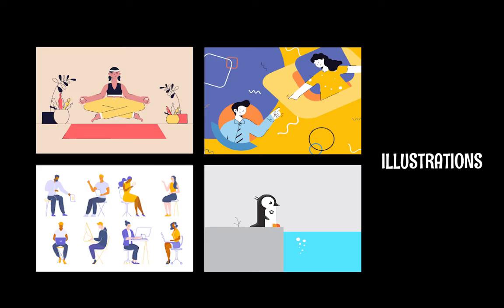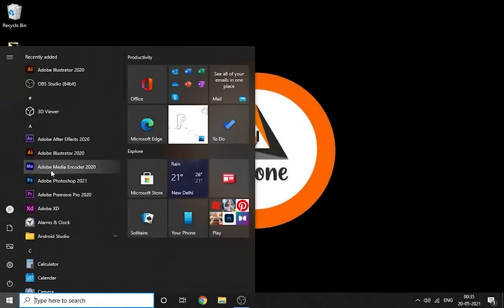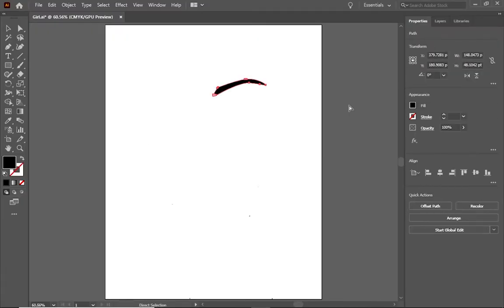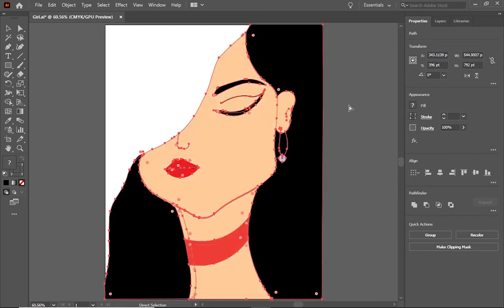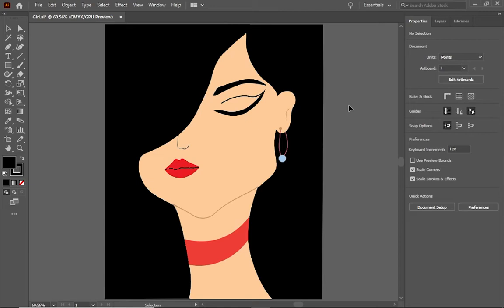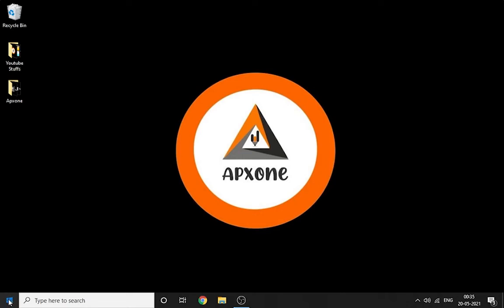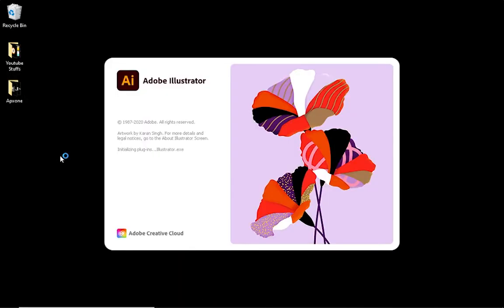Let us explore illustration and the software I use to make illustrations. Illustration is something that serves to illustrate, such as a picture or a diagram that helps make something clear or attractive. An example or instance that helps make something clear. You might have seen these types of stuff on the internet these days. These have become an iconic trend over all platforms. You can call them an example of illustrations. Now, talking about software, the one I recommend and use is Adobe Illustrator. Yes, this is the software with which we can create awesome illustrations and many other designs.